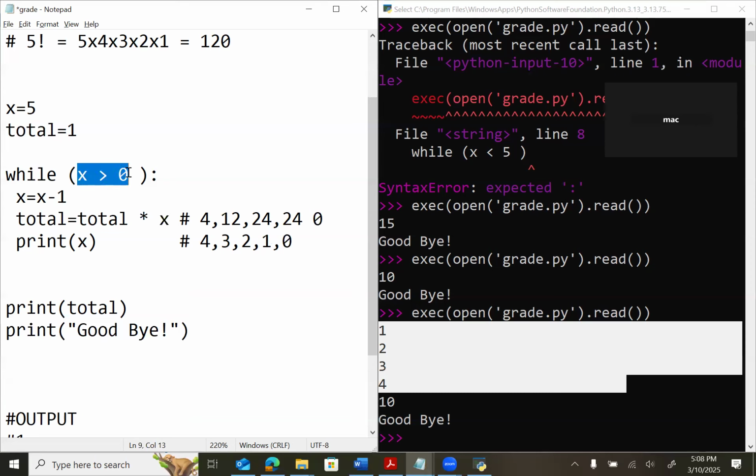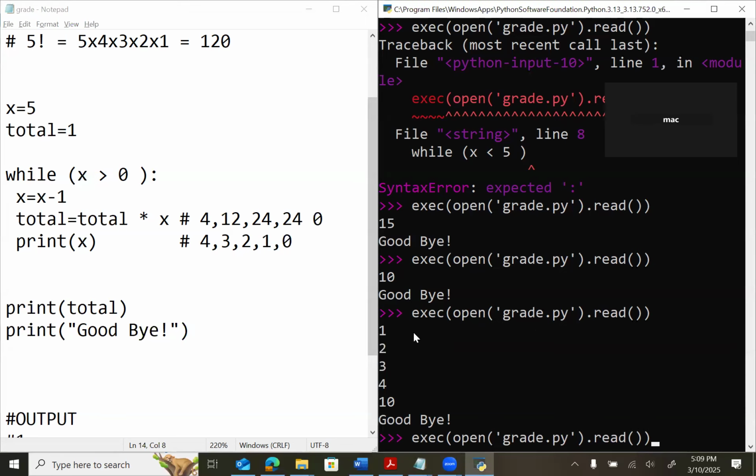0 is bigger than 0? No. The condition is false. Go outside. Print total. What are you going to print? 4, 12, 24, 24? No. It will be 0, because the last value of total is 0. And then we say goodbye. So let's run this program and see if the output is coming as per our expectation. It will be 0.